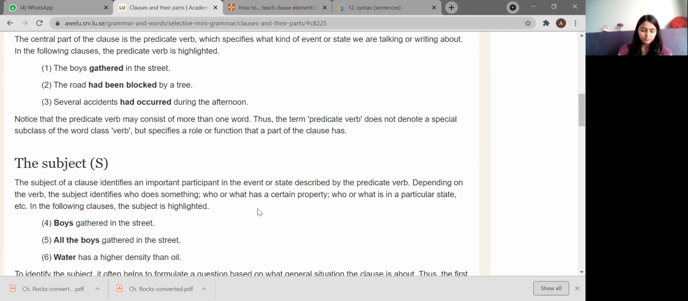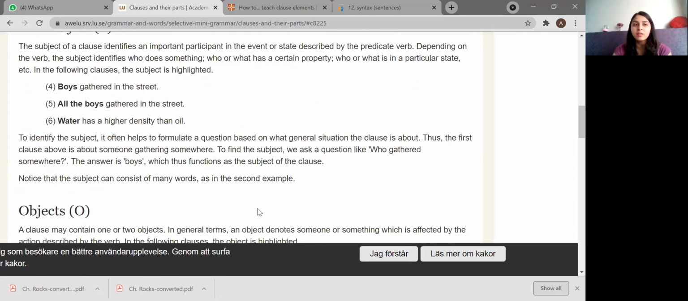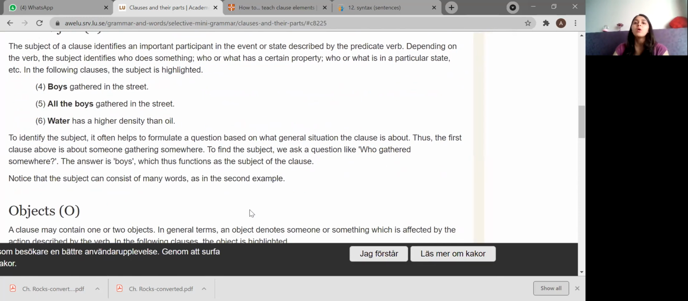All right, now the next one is the subject. The subject of a clause identifies an important participant in the event or state described by the predicate verb. Depending on the verb, the subject identifies who does something, who or what has a certain property, who or what is in a particular state, etc. In the following clauses, the subject is highlighted.